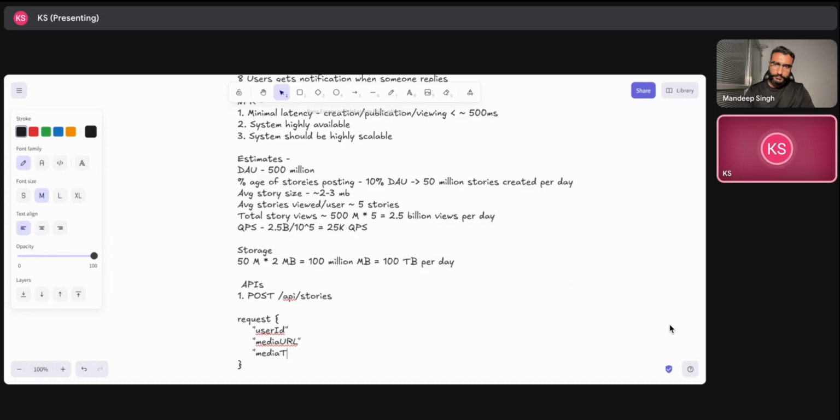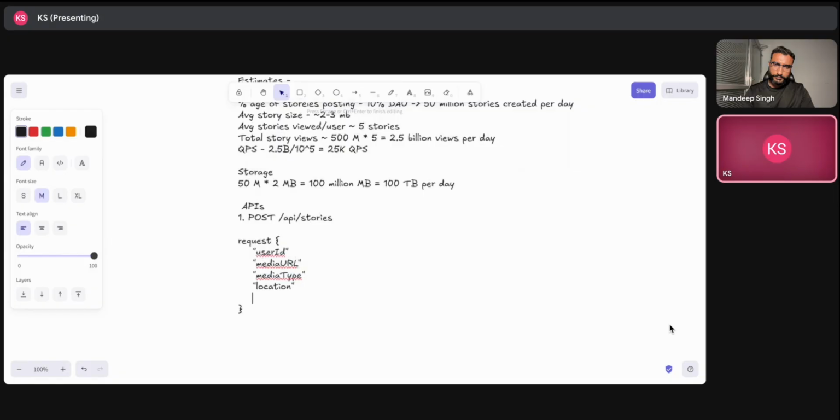Media type can be there, and what other things can we have? Location, because we want to be able to post the location with our stories as well. We should be able to have hashtags as well, so hashtags will be there. And we can keep some sort of metadata which can include all these things expected in future. So we can say that metadata will be there in the request, along with the major media.